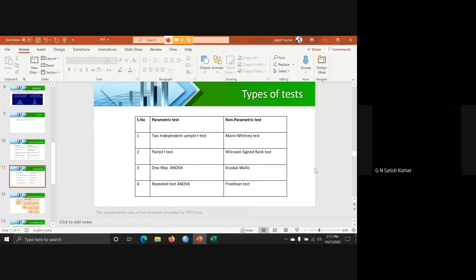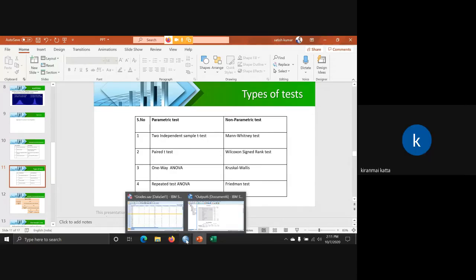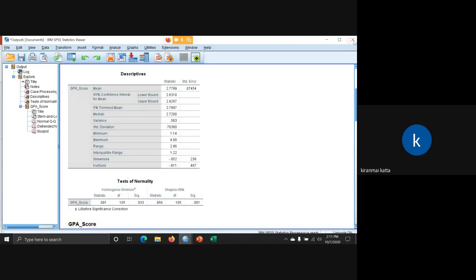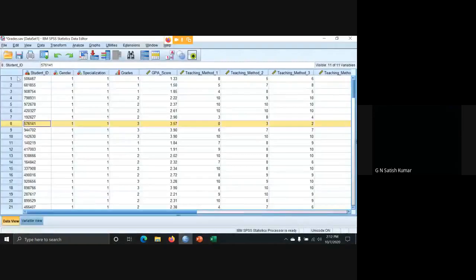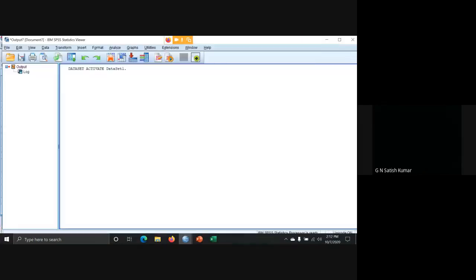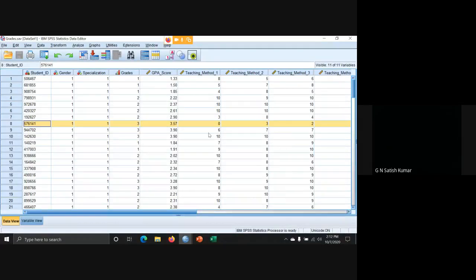Okay, we'll start the afternoon session now. We'll discuss first about the parametric test, then we'll discuss about non-parametric test. I have already shared this file, which is grades.sav. So we will work on this file. First, in parametric test, we will discuss about one sample t-test.